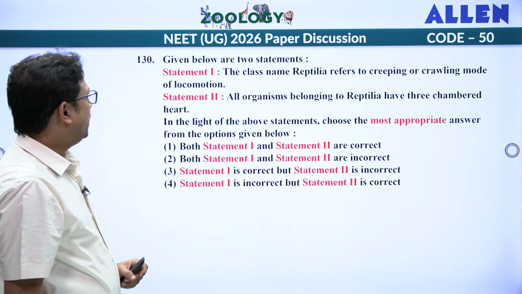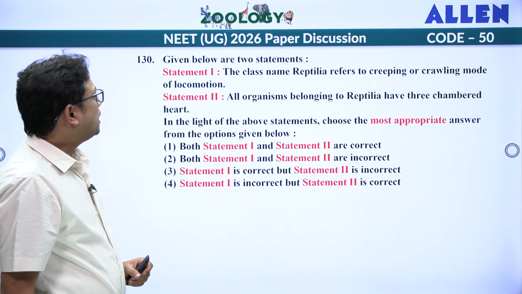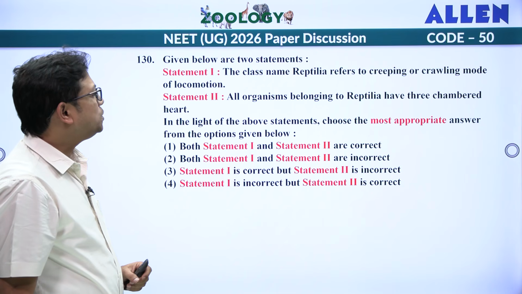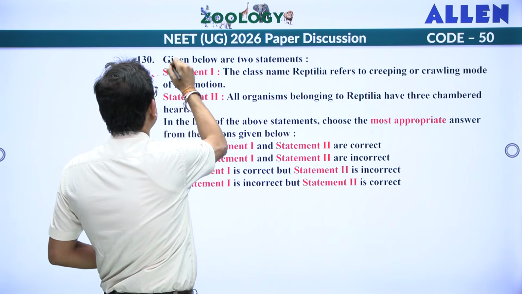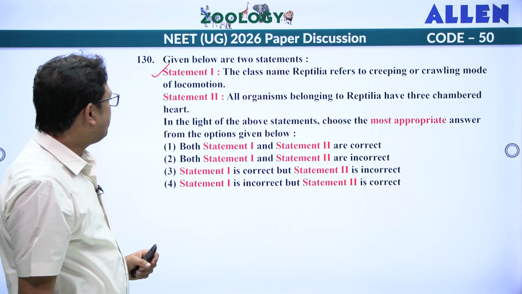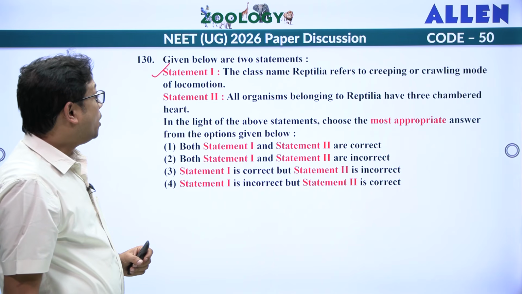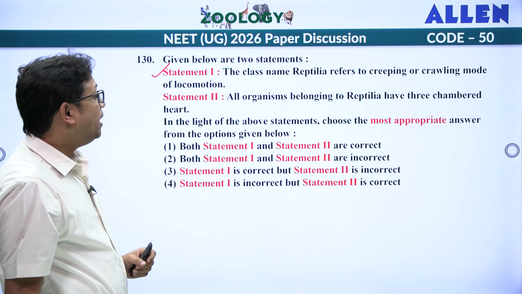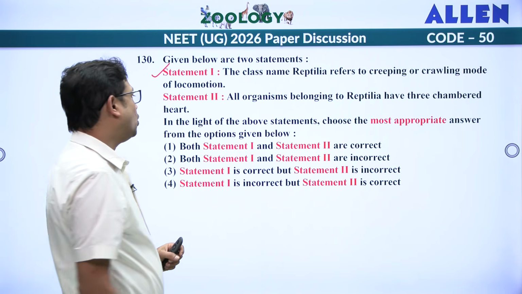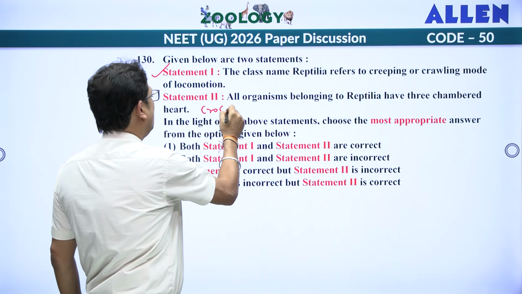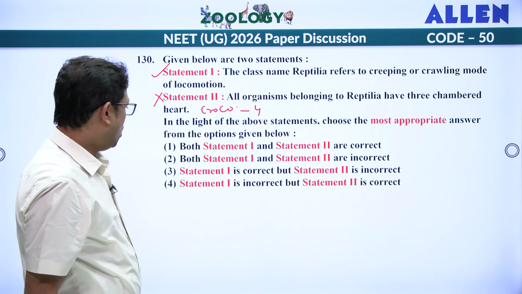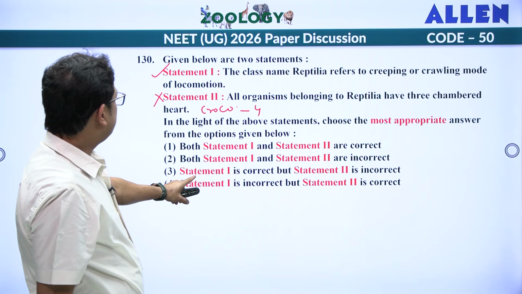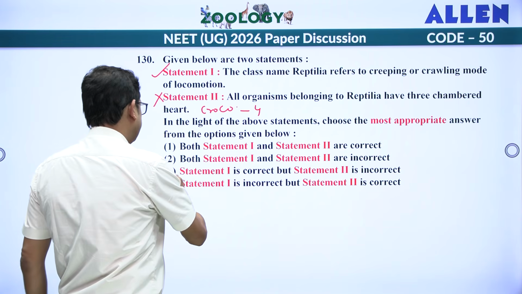Next, again a statement based question. The class name Reptilia refers to creeping or crawling mode of locomotion. True. That is the literal meaning of reptile. All organisms belonging to Reptilia have a three-chambered heart. We know that crocodile is the exception, right? Crocodile is having a four-chambered heart. So statement 2 is wrong. 1 is correct, 2 is incorrect. Answer is the third one.